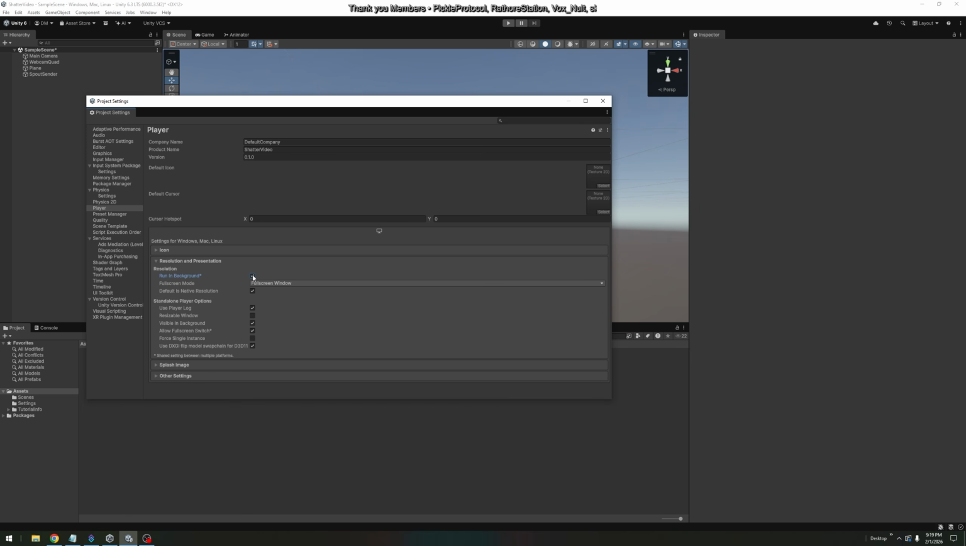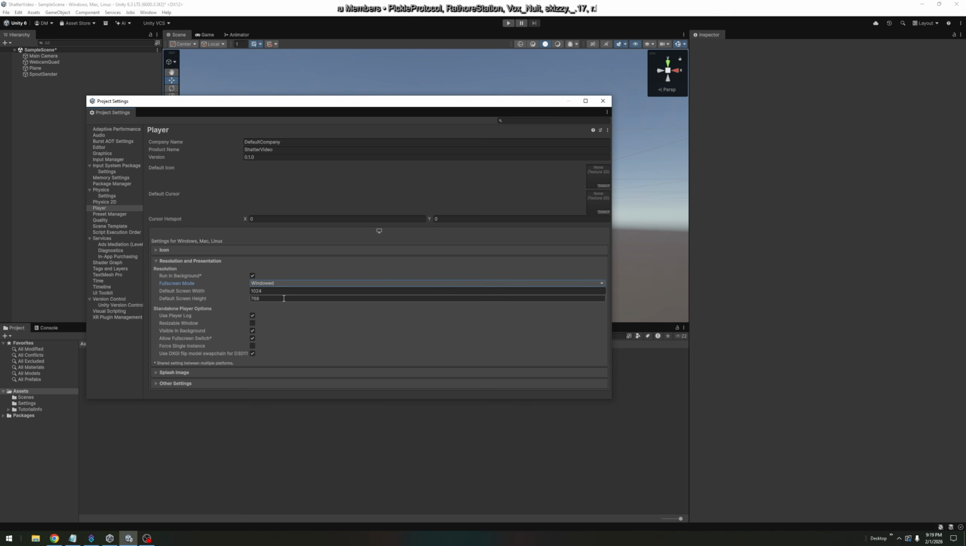Run in Background, check that. And then where it says Fullscreen Mode, change that to Windowed. Don't worry about this. That does not matter, but it will matter later on when it's windowed. Go ahead and exit that.